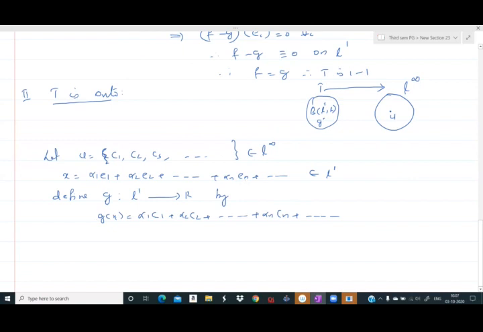Now define g from L1 to R by g of x is equal to alpha 1 c1 plus alpha 2 c2 plus etc. plus alpha n cn.